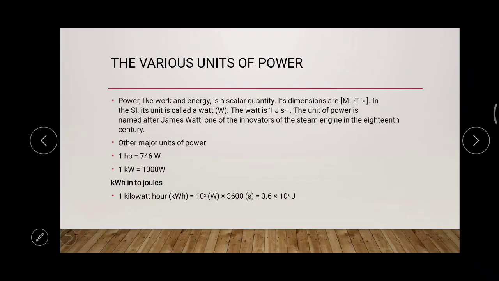So you can say the work by time, that is power. So the unit of power, it is joule per second. Togetherly, the joule per second, it is known as the watt. W-A-T-T.